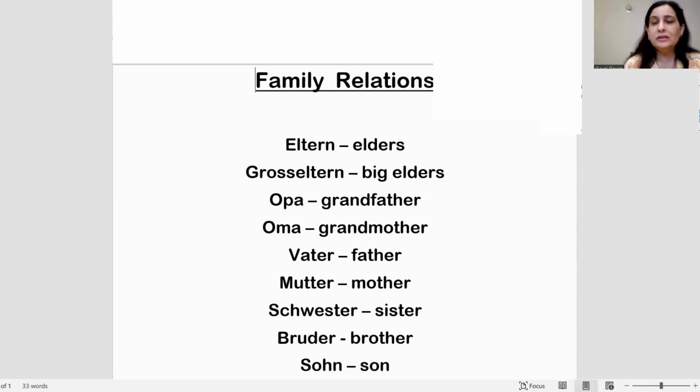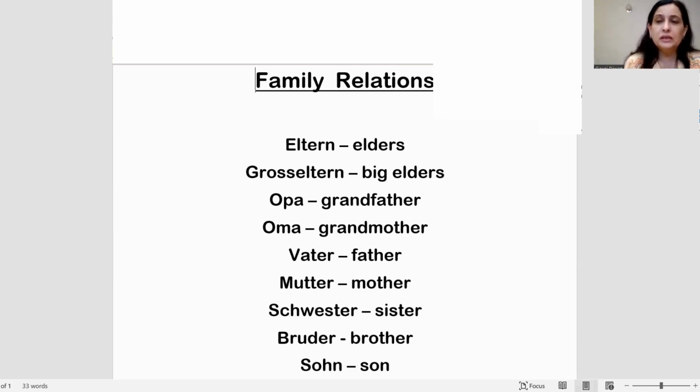Then for sister, it is Schwester in German. Whenever SCH comes at the beginning of a word, it is pronounced as sh. Okay, so that is clear. So for sister, it is Schwester. For brother, it is Bruder. Again, just like Mutter, there is a single U without umlaut. Whenever there is an umlaut with U, the two dots above U, then it is pronounced differently. Okay, clear? So for brother, it is Bruder.